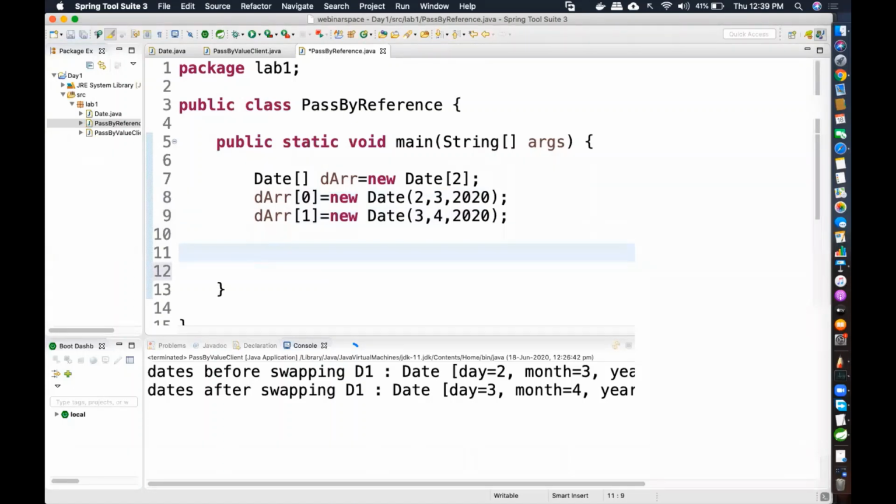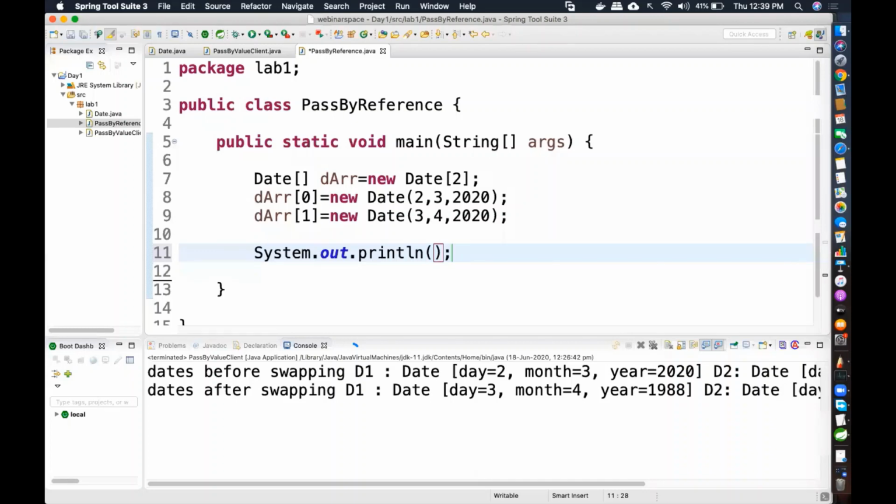Fine. Now, once I create this, I want to pass this array. Before swapping and after swapping, I want to print the values. We can use a loop in this, yes, if you want. But this is just two size, that's why I just directly wrote it. If you're using a loop, each time you have to take input from the user, so you can use a scanner because each time you want different values. Then in this case, I'm printing date before swapping, so I'll just write it as before.